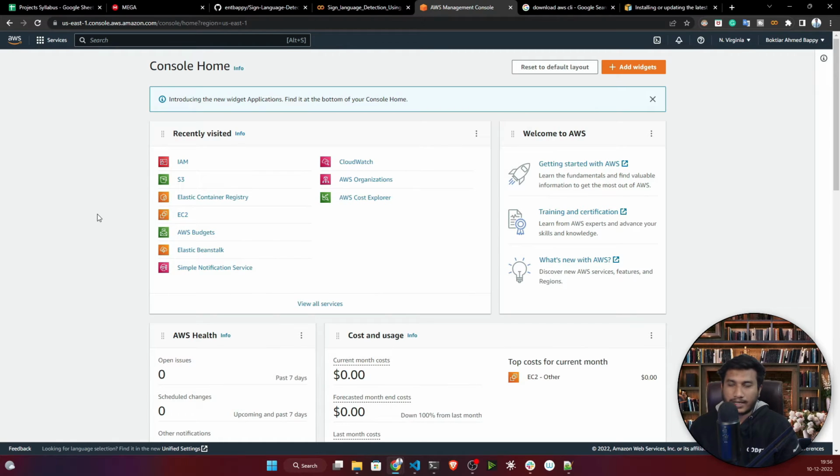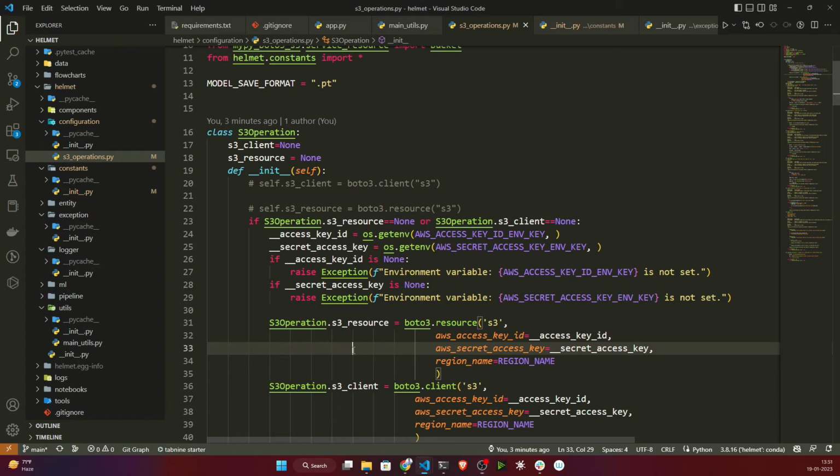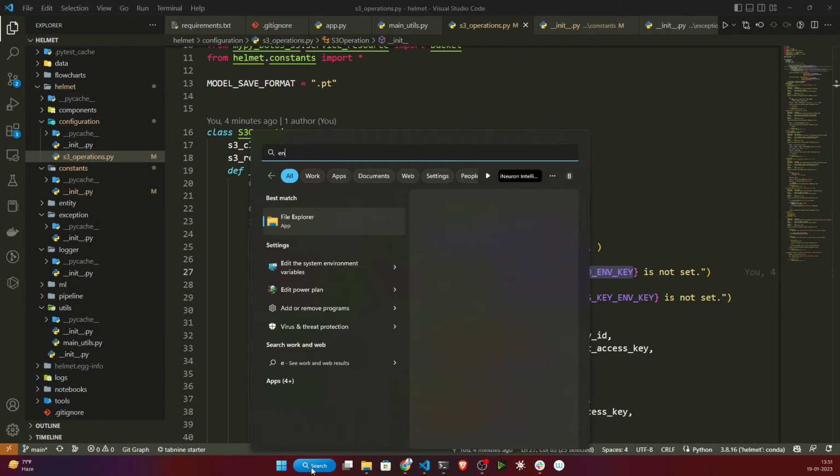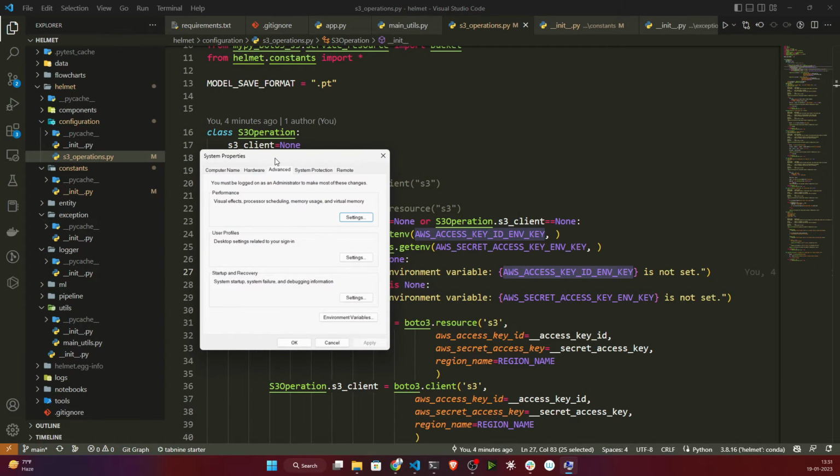So yes guys, this is what you actually need to do. Once everything is done, you need to do another thing. You need to set the AWS secret key, access key, and your AWS region inside your environment variable. For that I will search environment variable. If you're using a system like Linux or macOS, just set these environment variables the usual way. I'm using a Windows machine, so I'm showing the Windows steps for how to do it.